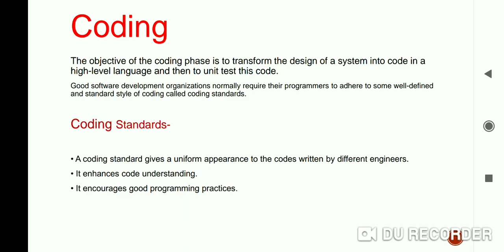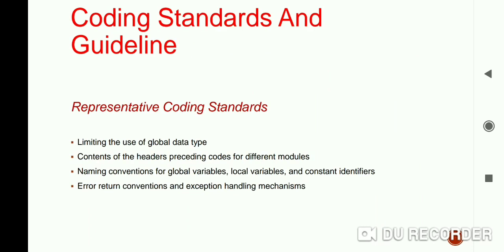Okay, so coding standards have to be mandatorily followed by programmers, and compliance to coding standards is verified before the testing phase can start. So we will see the representative coding standards. Very important, this is very important because programmers use a lot of global variables. Many programmers use a lot of global variables to avoid the errors, but it requires a lot of security, right?